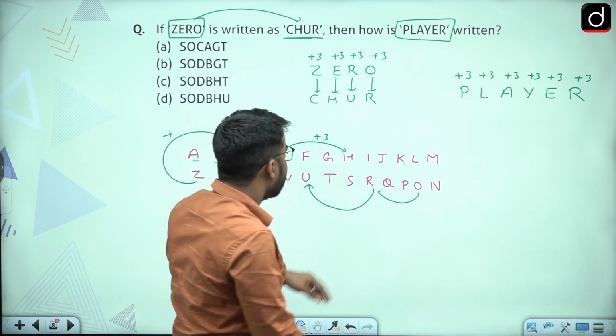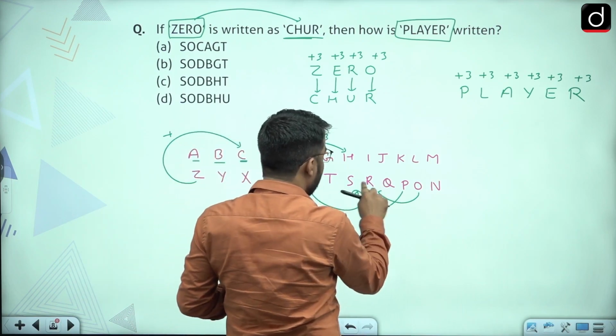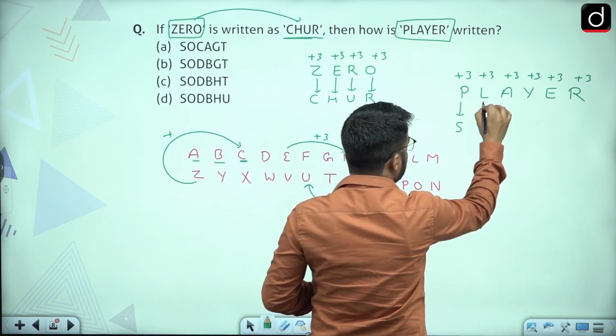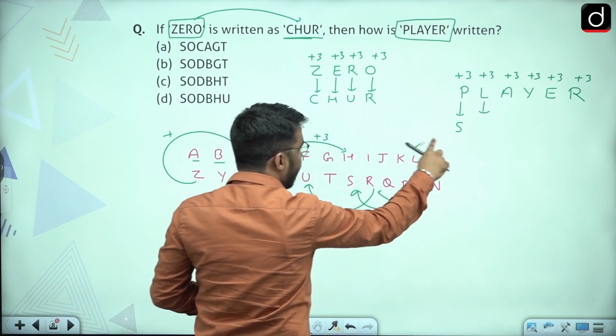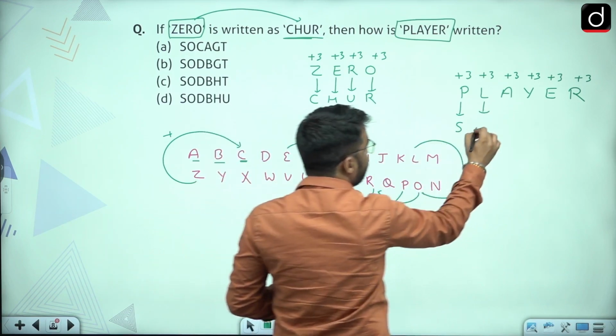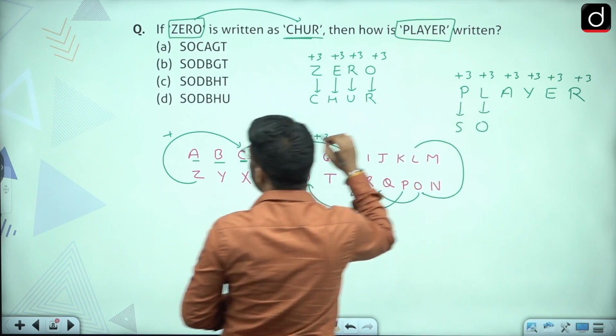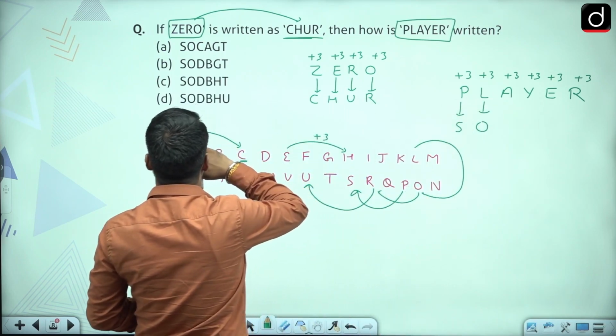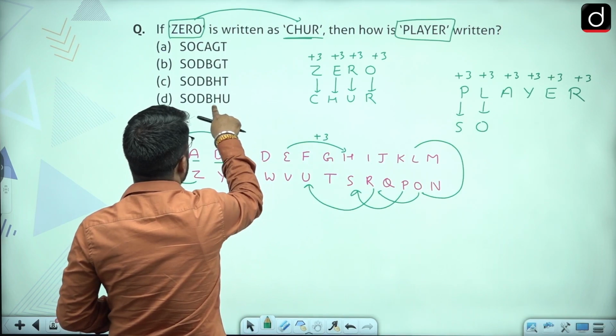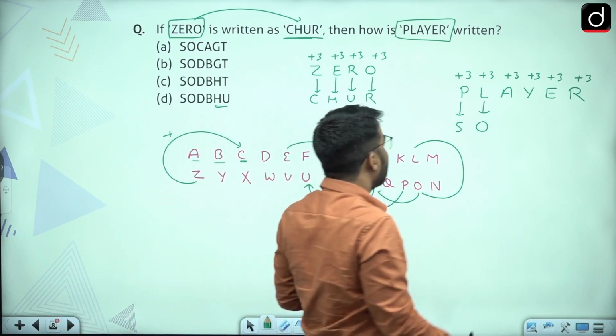So from P at +3 gap, it will be 1, 2, 3 S. Now for L, from L at +3 gap, it would be 1, 2, 3 O. Right, now both these were HO. Now see, the last 2 letters are different, right? So find the logic of the last 2 letters.